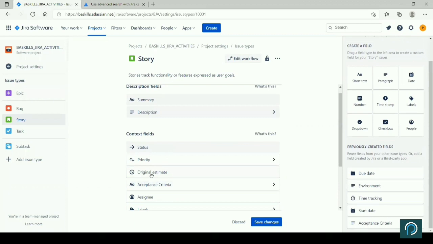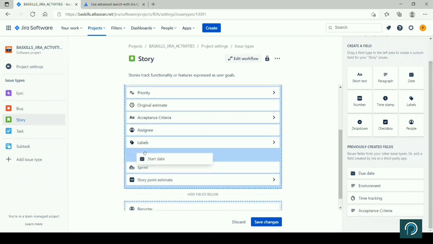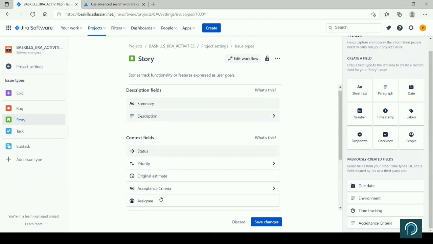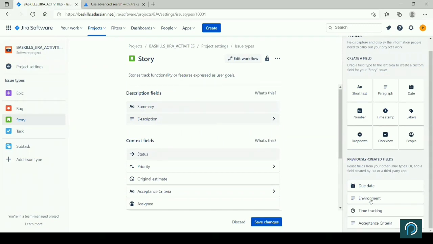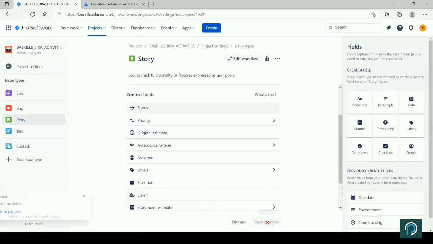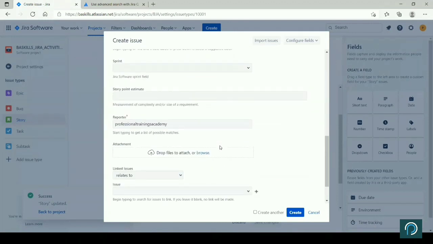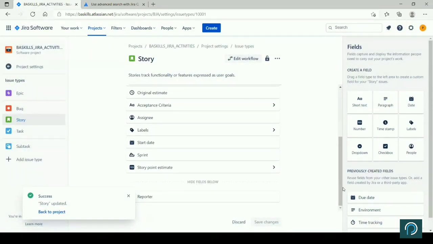Original estimate, if you add, it will appear. Acceptance criteria is already there. Start date, you can add here. Story point estimate is already there. Reporter is there. If you want to remove something, you can remove environment details, or you can add it here. I don't know why it's not getting updated. If you save here, now if I go here, you should be able to see the new attributes that we have added. That should be available immediately.